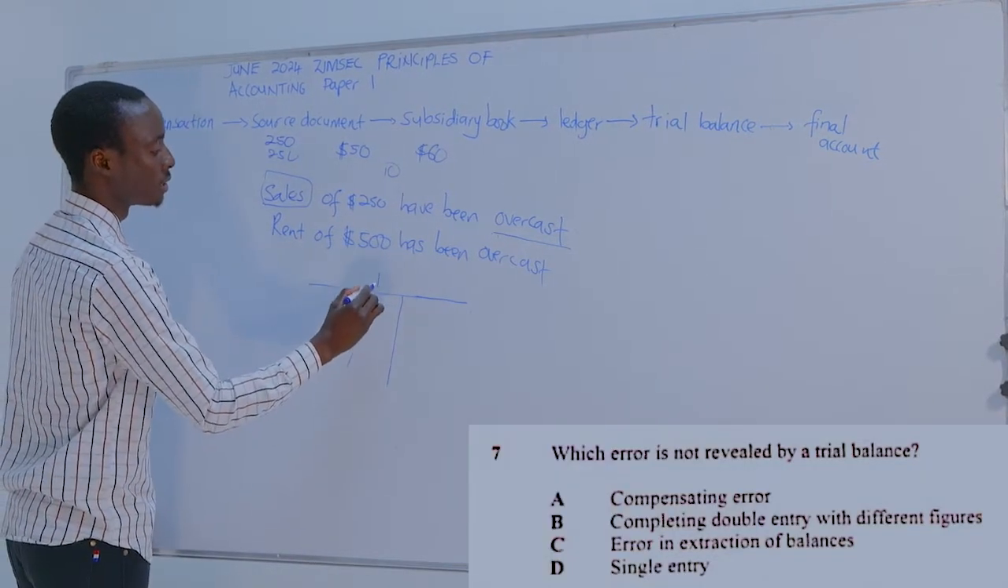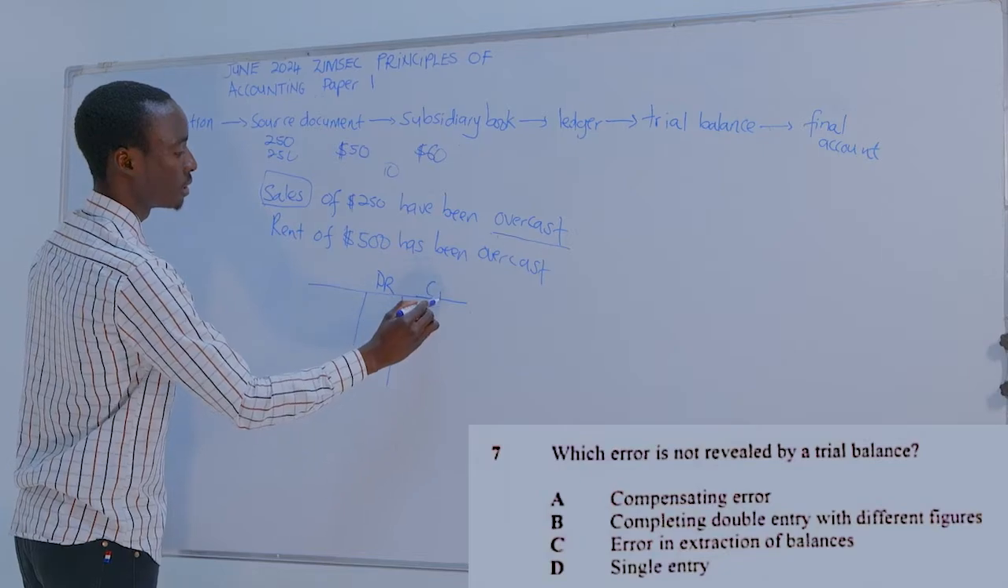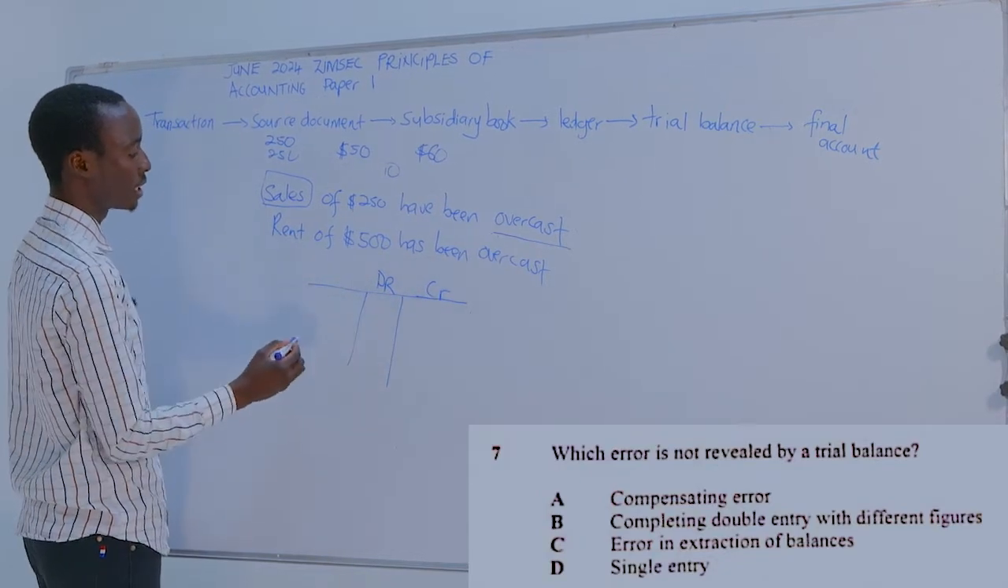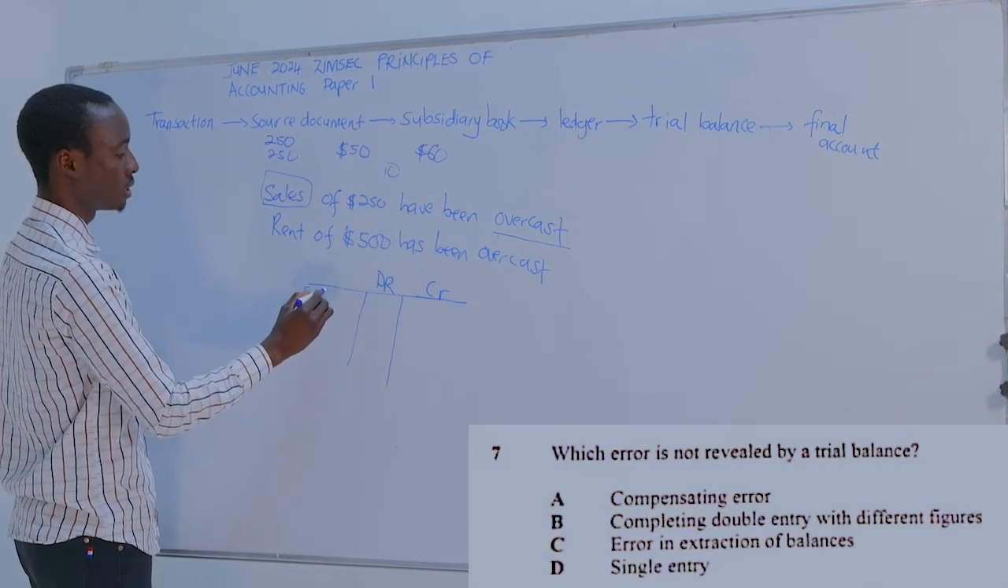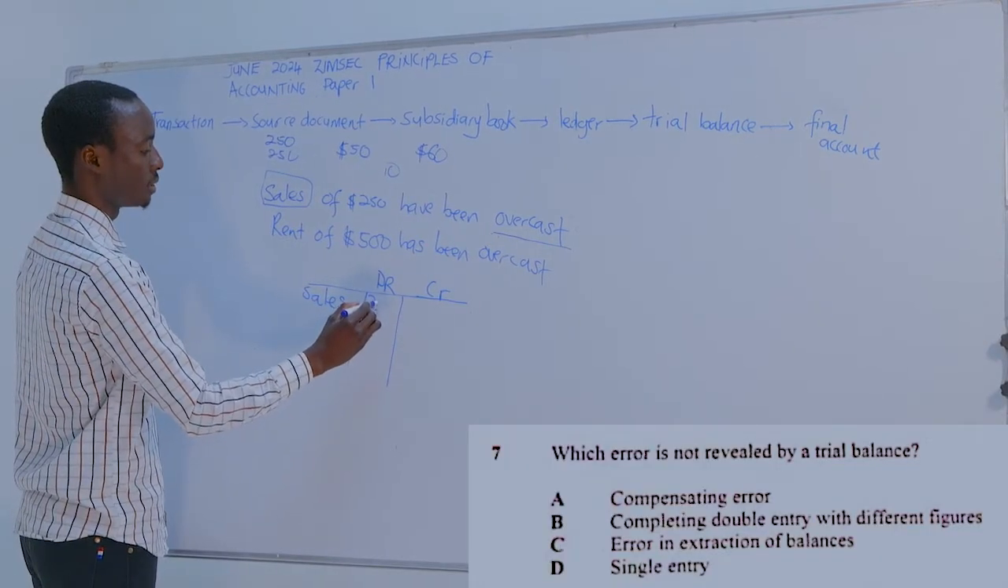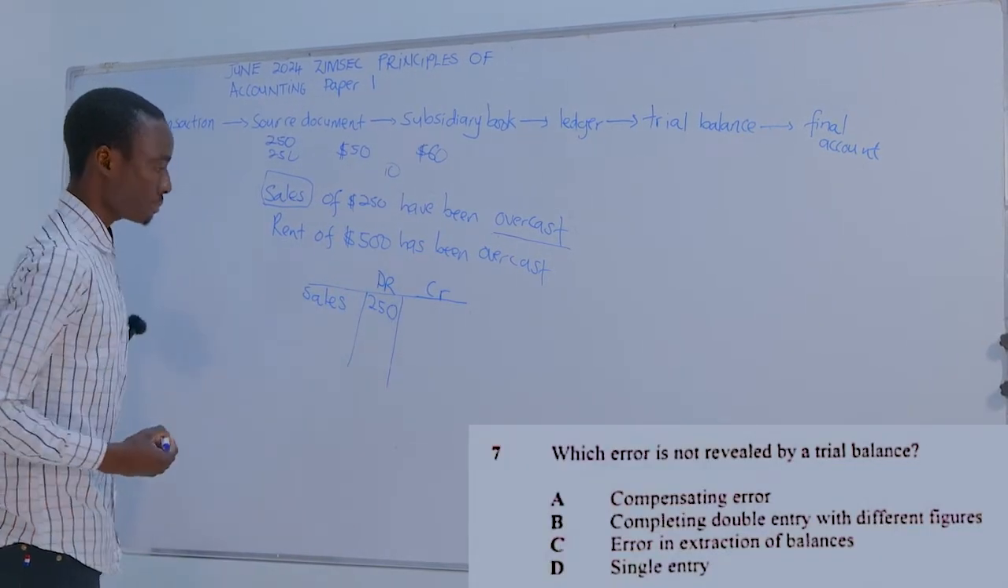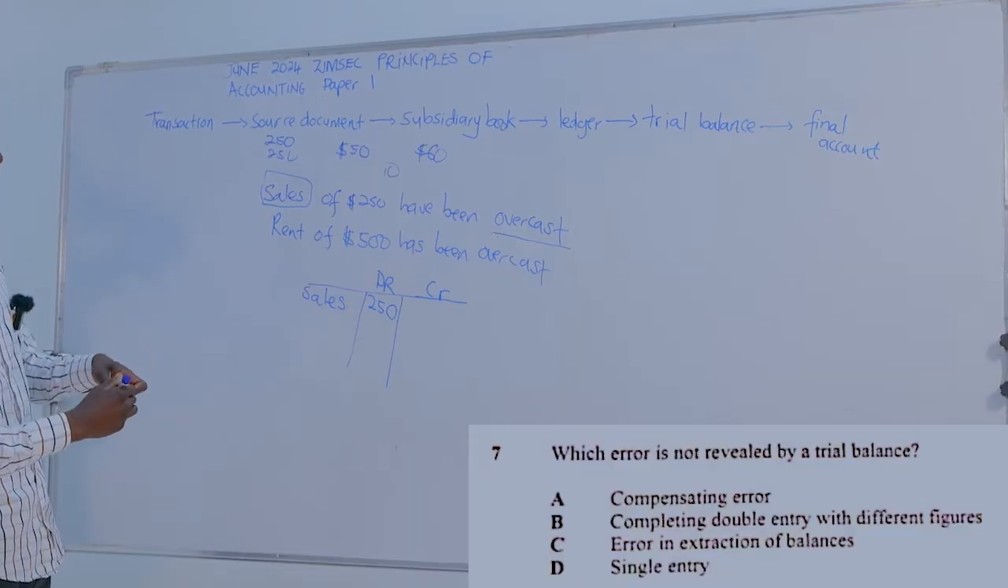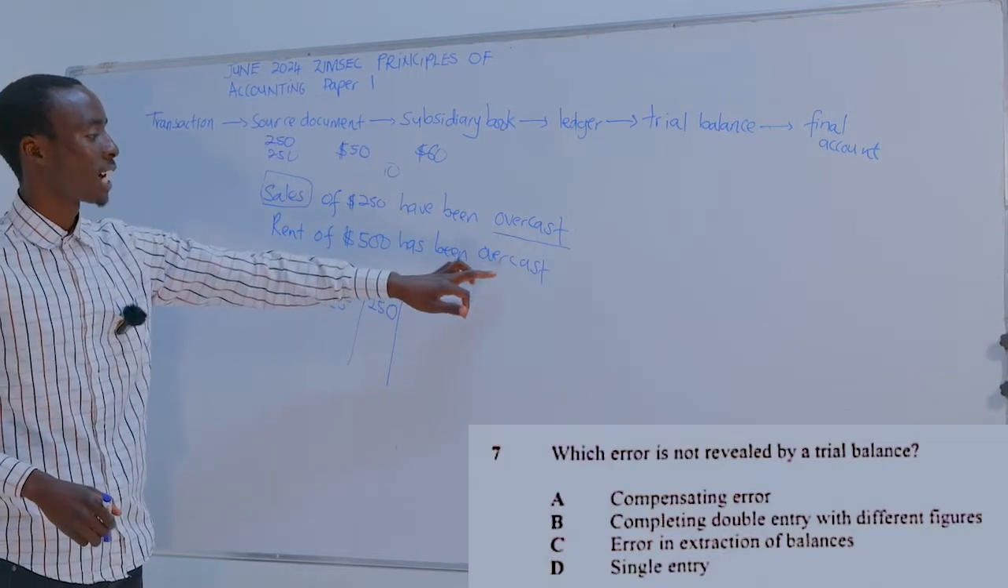This is a journal entry. This is my debit side, this is my credit side. So, sales 250. Right? Then, rent of 500 has been overcast.